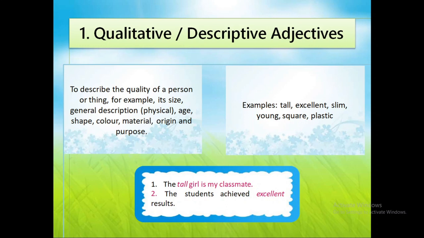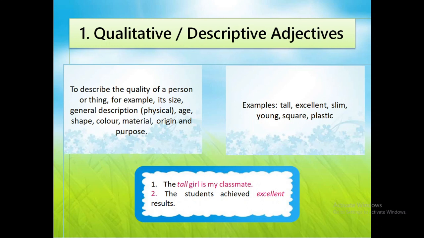Qualitative or the descriptive adjectives. Now let us see what type of adjectives come in this type. They describe the quality of a person or thing, for example, its size, general physical description, or its age, shape, color, material, origin, or purpose. For example, the tall girl is my classmate.